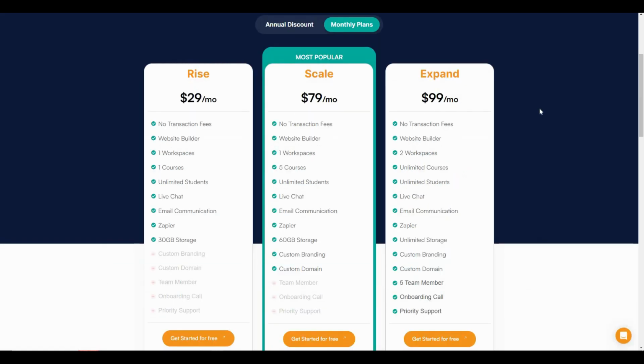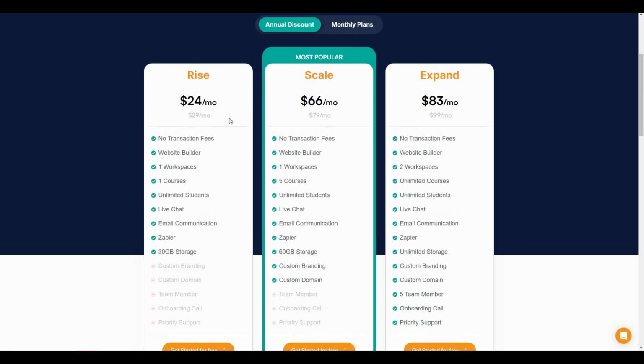You can also buy Miho on a subscription plan. So the monthly plan of Rise costs $29 per month, Scale $79, and Expand $99, and these are all the features. There is also an annual plan, and currently there is a 70% off going on the annual plan, which costs $24 for Rise, $66 for Scale, and $83 for Expand.